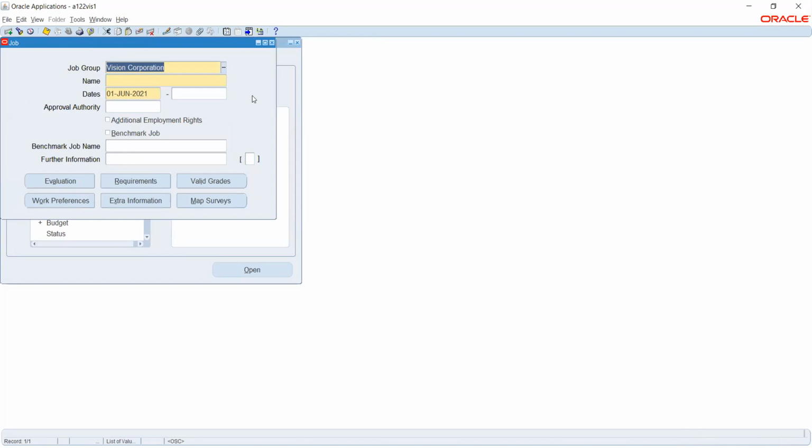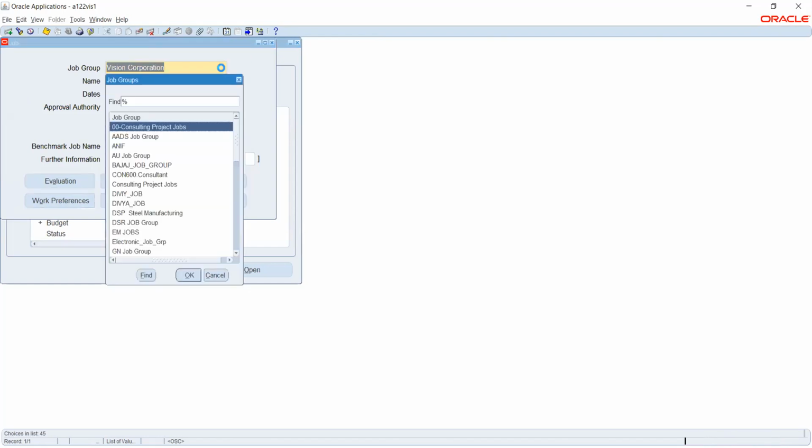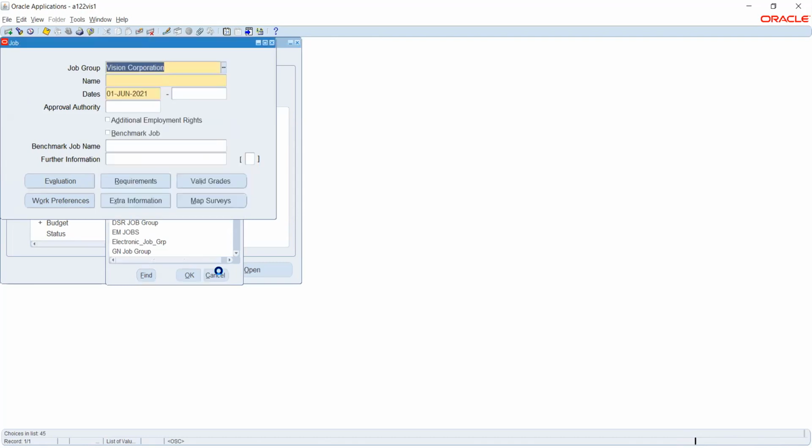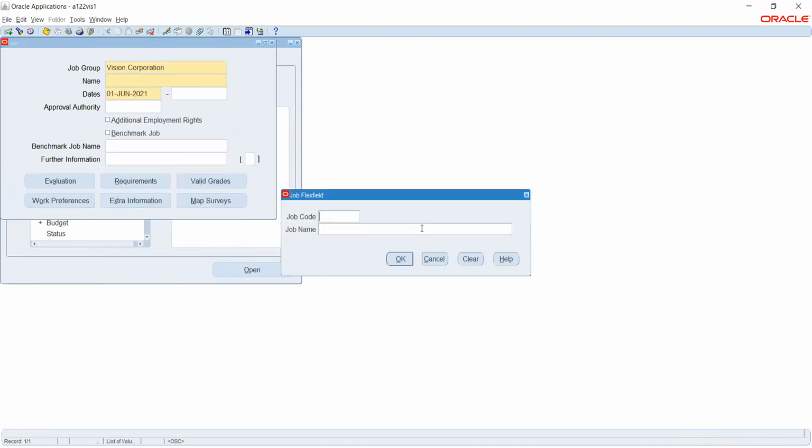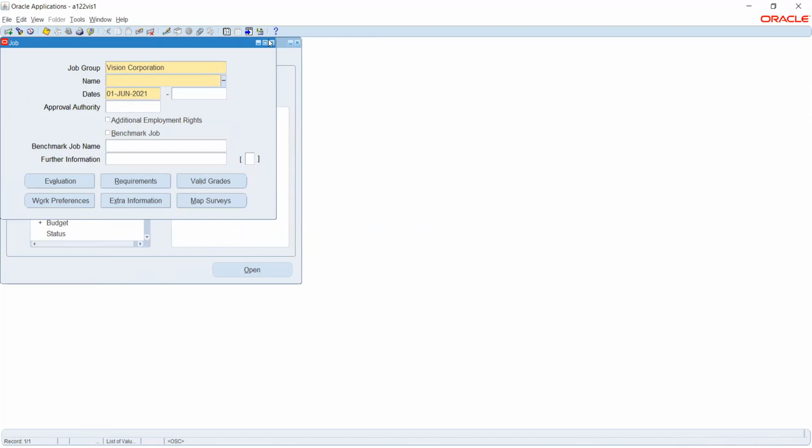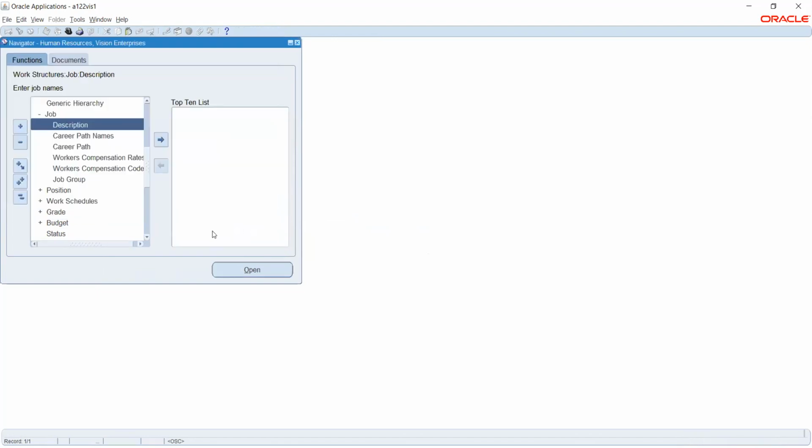Okay, so here we have a job group. So I'll select the job group from here. I'll have to create this group separately. And after that, I will create the job code here. Before this, I'll get to this flex field and probably show how it is designed.